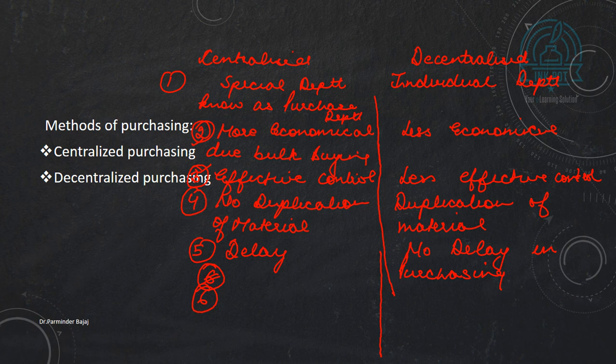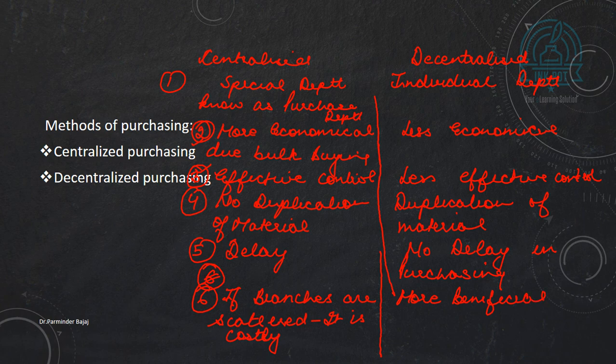But decentralized purchasing is more beneficial when branches are scattered.